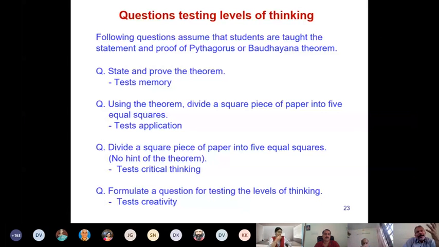So maybe in a course, supposing you have 50 assignment questions, you can have 2 or 3 at critical thinking level. And you can even do the following. You can probably make it optional. You can say that those students who want to answer can answer these questions and discuss their solutions. This way you can identify students in your class who may be deeply interested in your subject. Everybody may not be deeply interested.